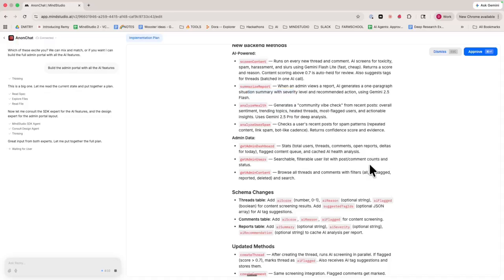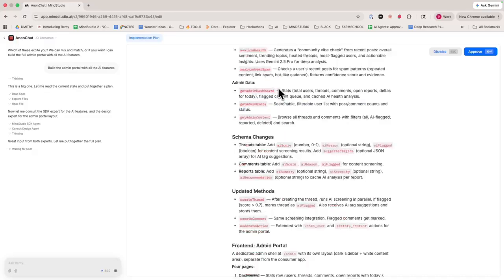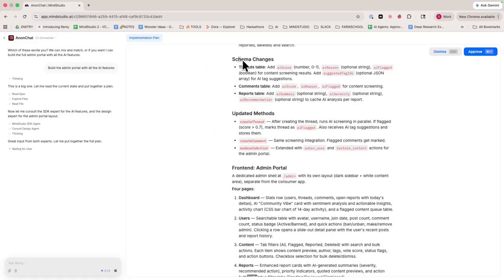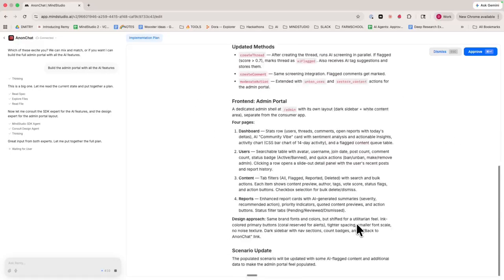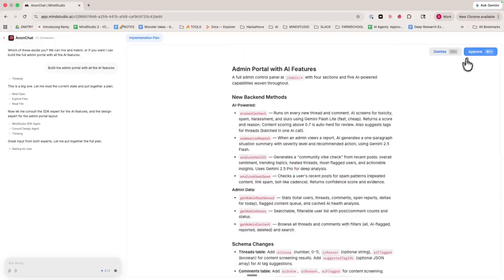This is awesome. Analyze health. Community vibe check. We've got all the stats for the dashboard. All of the users, searchable and filterable. All threads. And then it goes into schema changes and various updates on the code side. All right, and let's approve it.